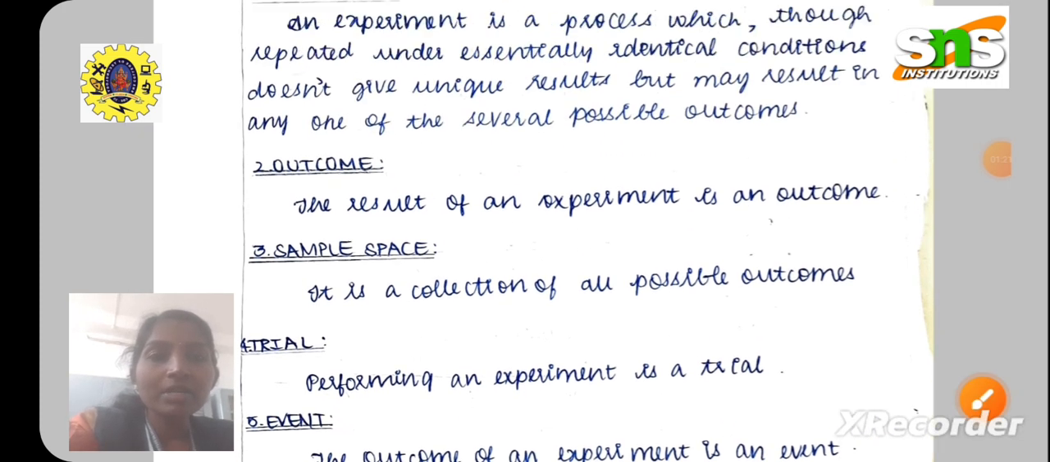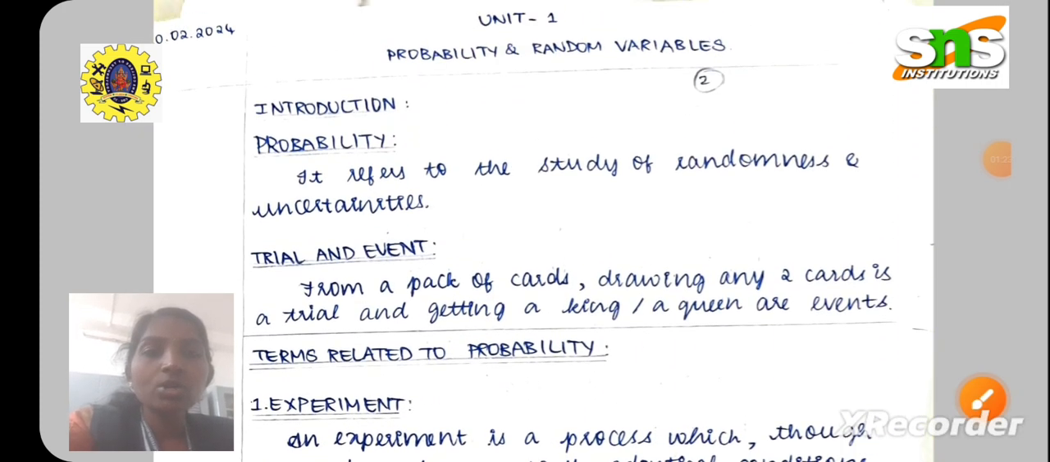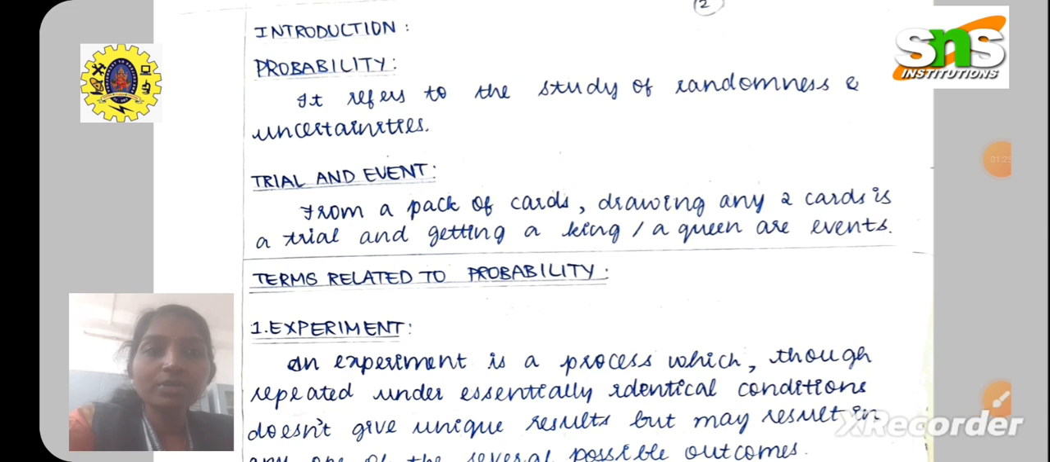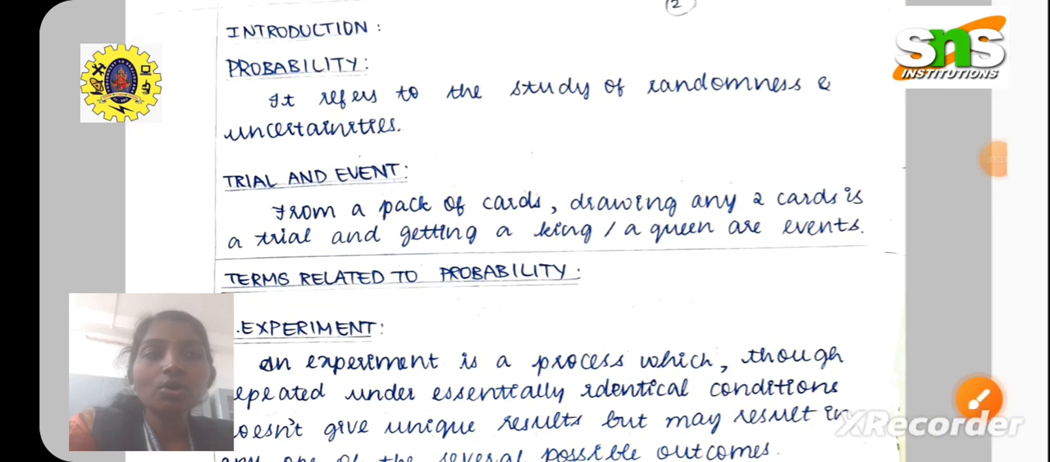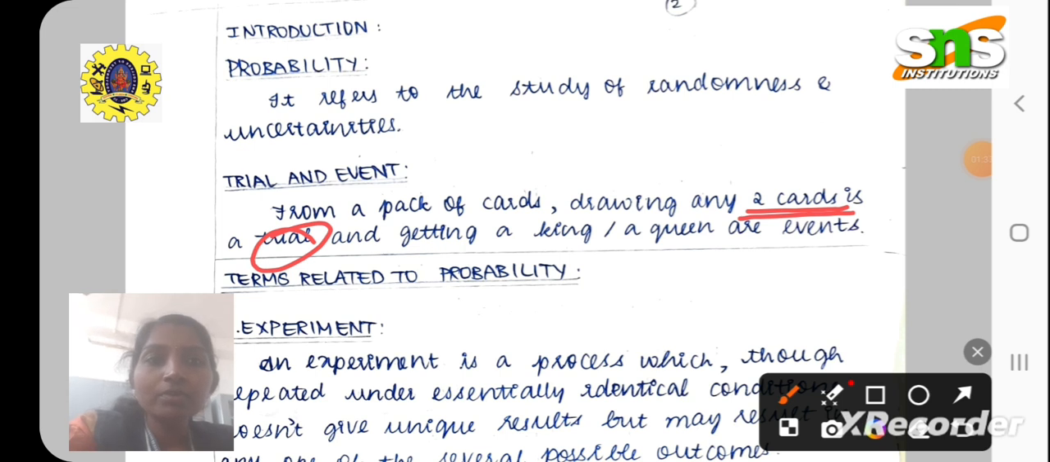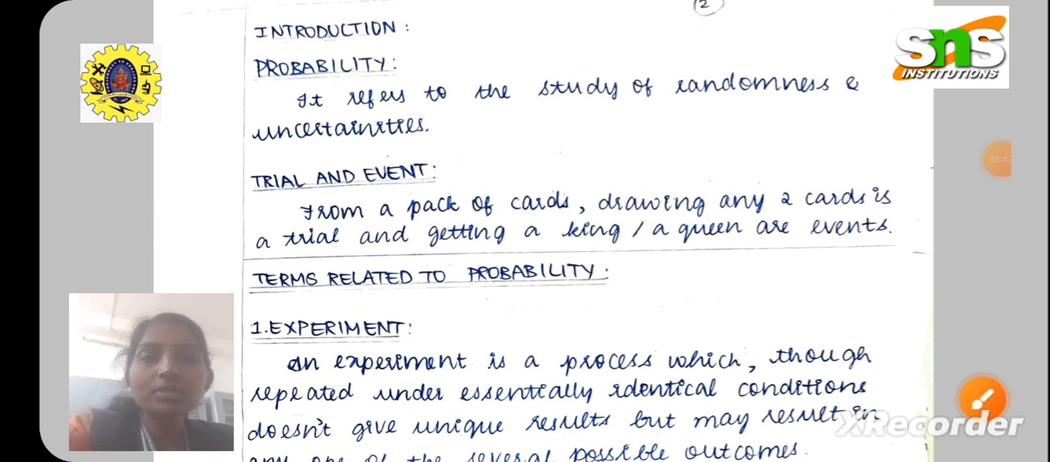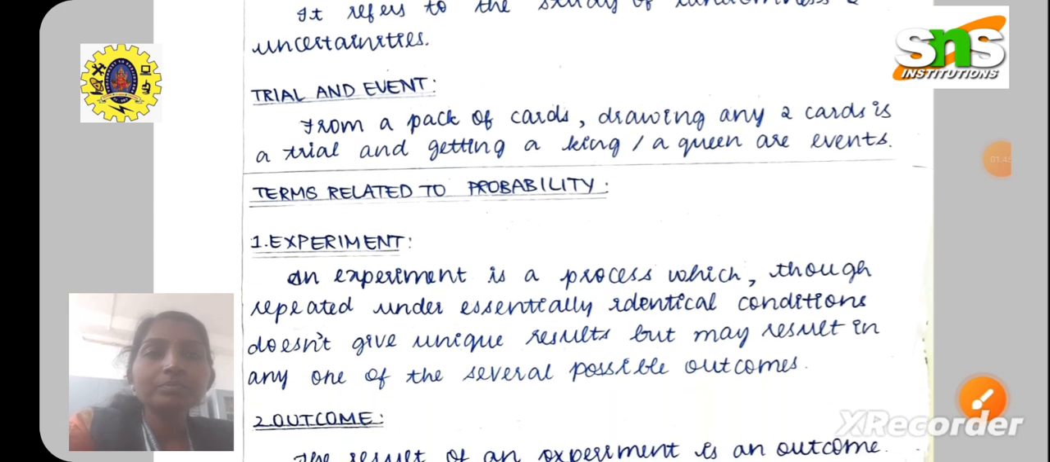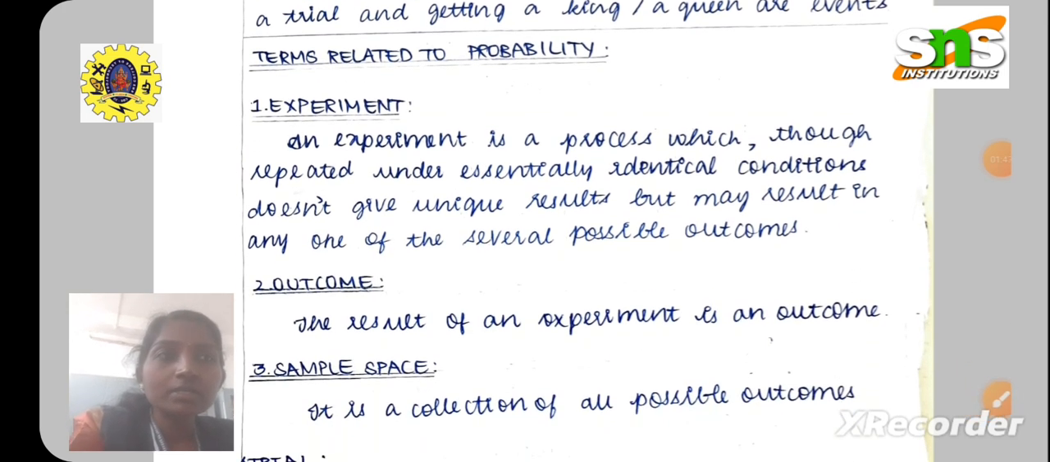Now, we will have an example for trial and event. What is a trial? From a pack of cards, drawing any two cards is a trial. From a pack of cards, we will be having 52 cards, and if you are drawing any two cards, then it is said to be a trial. But if we are getting a queen or a king, those are said to be events. The happenings or the resultant of the trial is called as an event. This is what a trial and event is.